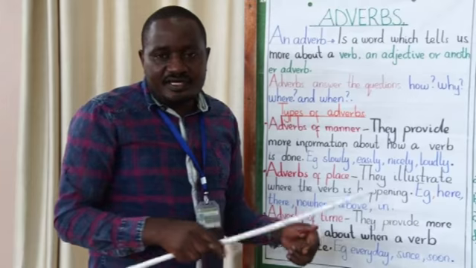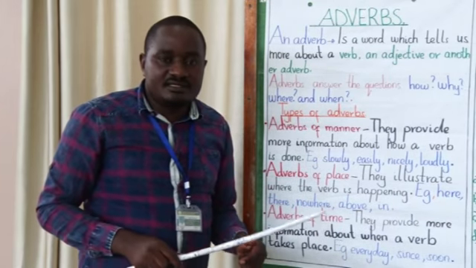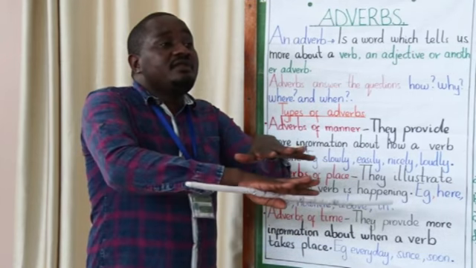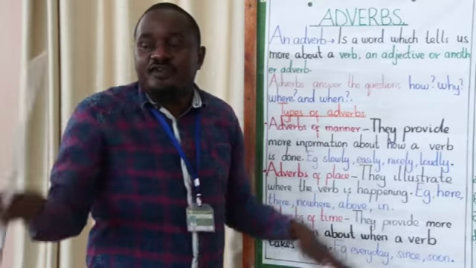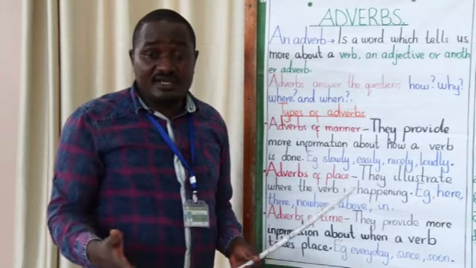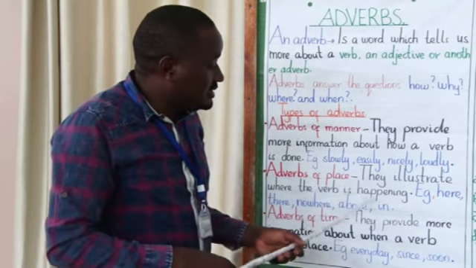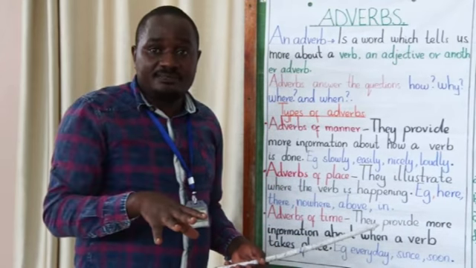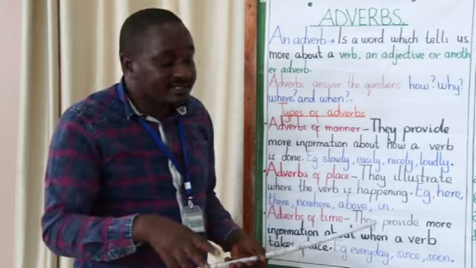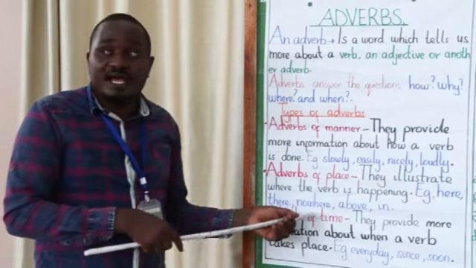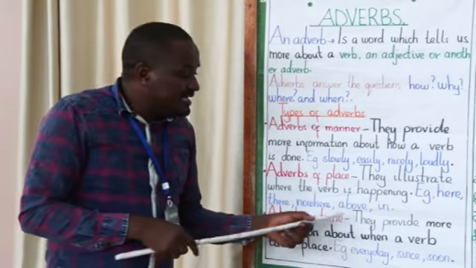Everywhere. Let's say, for example, during the rainy season at Mtoombu, water is everywhere. You know Mtoombu during the rainy season, every place has water, because there might be floods. Water is everywhere. That everywhere is an adverb of place.